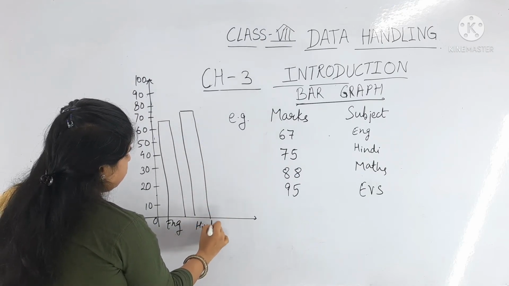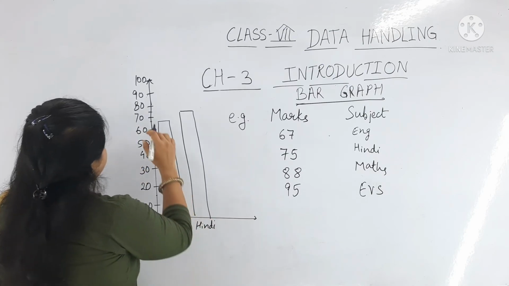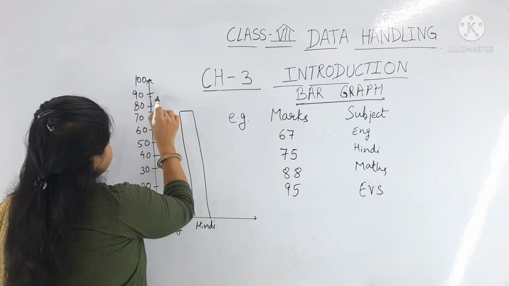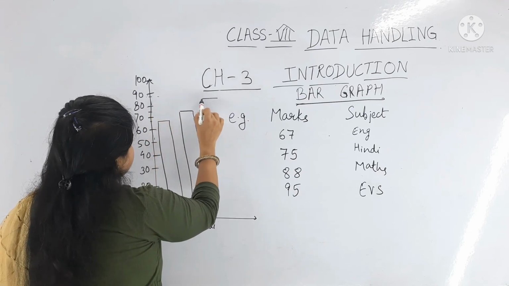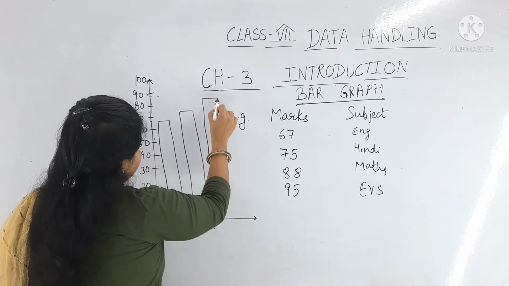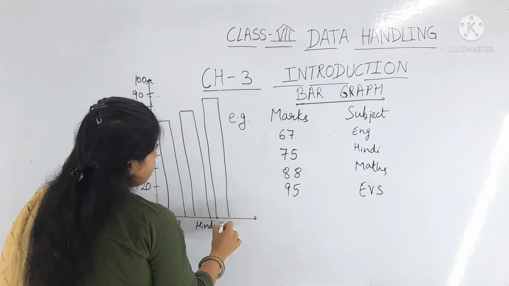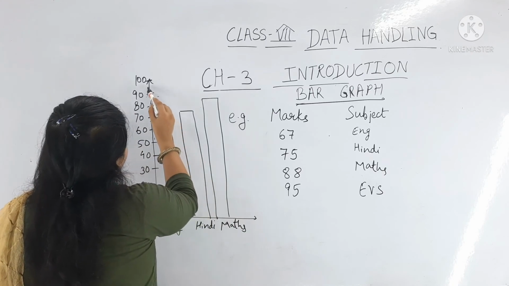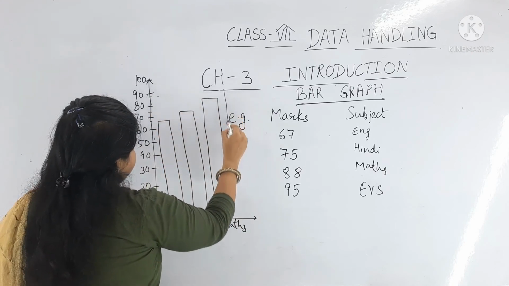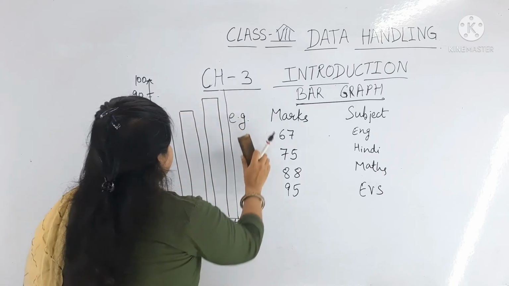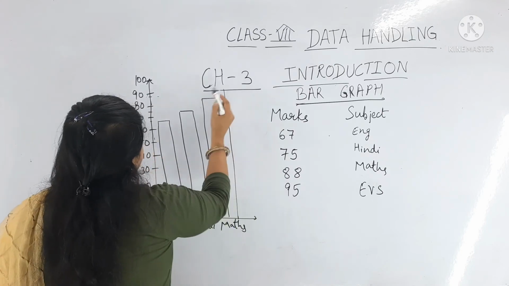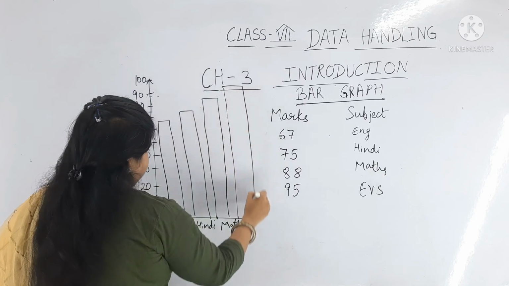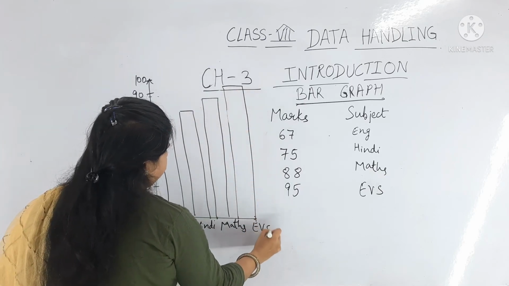Hindi. 88 is nearer to 90, so this is 88 for maths. EVS is 95, somewhere here. This is for EVS.